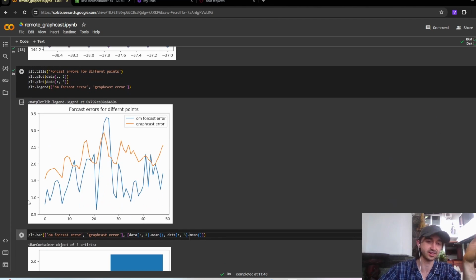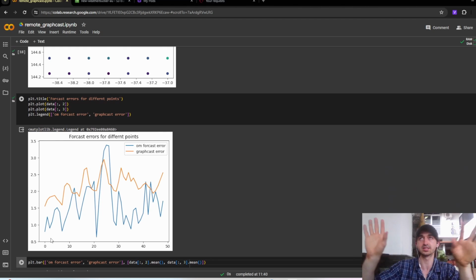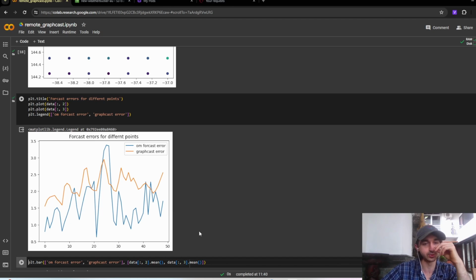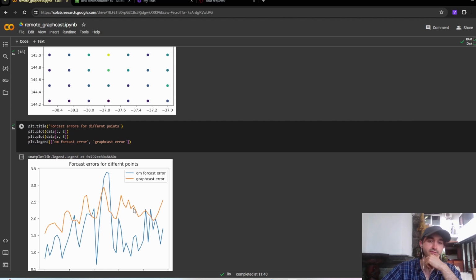Another plot I did was over different points, just randomly selecting points. These have no temporal relationship to each other. This is just, if you look at all the errors, how do we look? Basically OM seems to have a lot more variance in the amount of errors it's getting per point, the average error per point. And GraphCast has less variance, but it has higher errors overall.